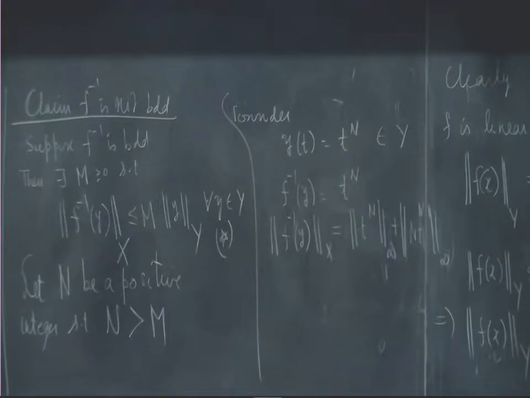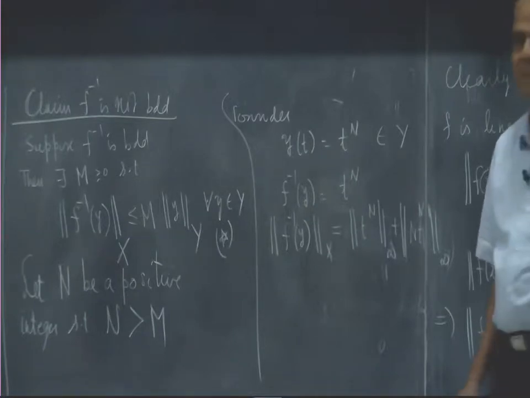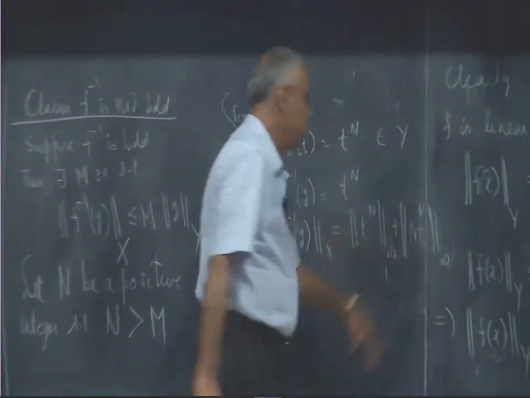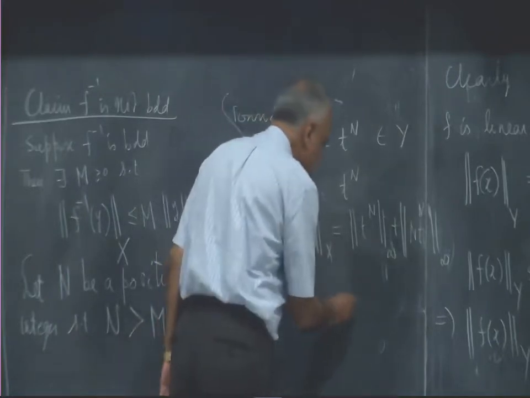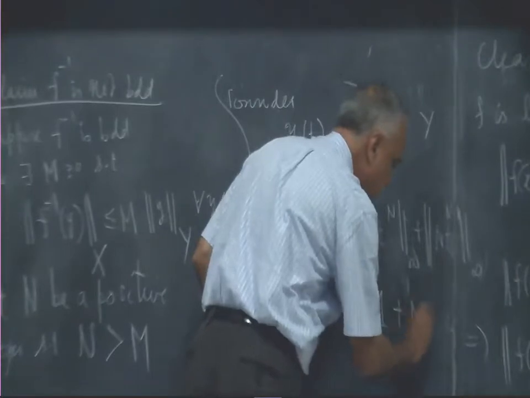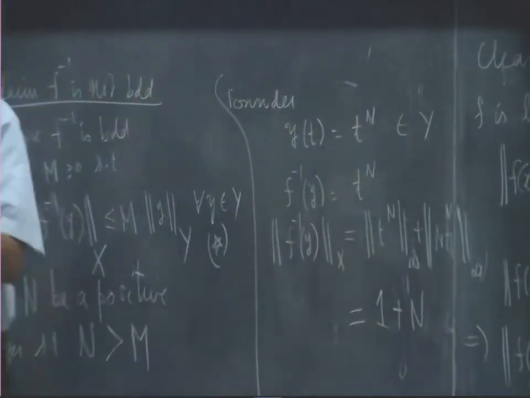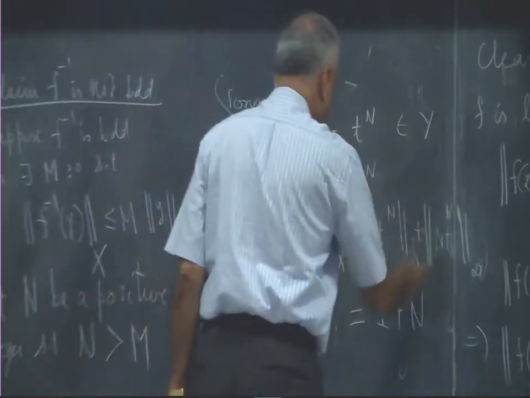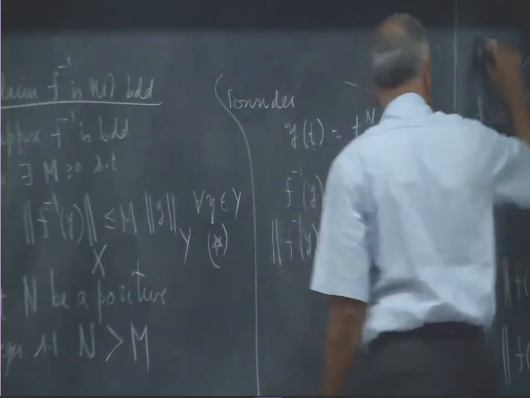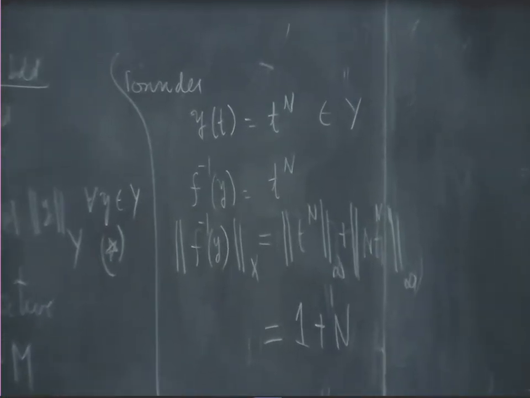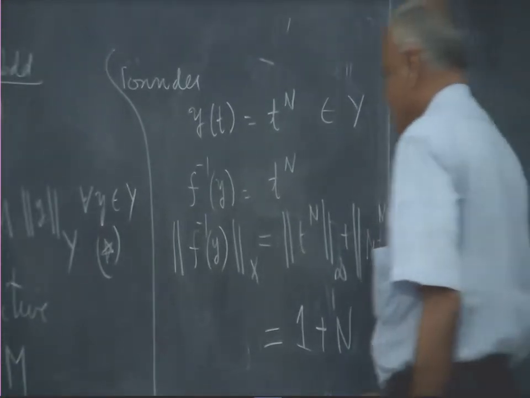The maximum of t to the power of n is 1, and the maximum of the derivative is n, because at the point t equal to 1 the maximum is reached. So the changed length is that.